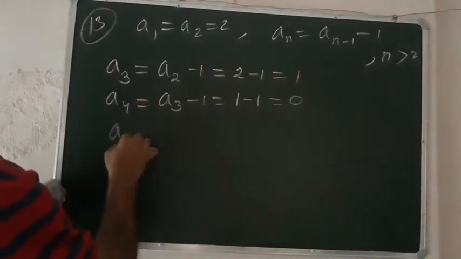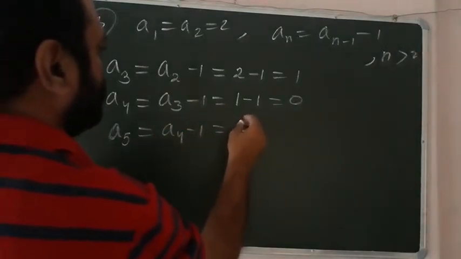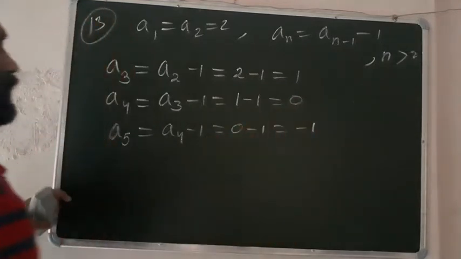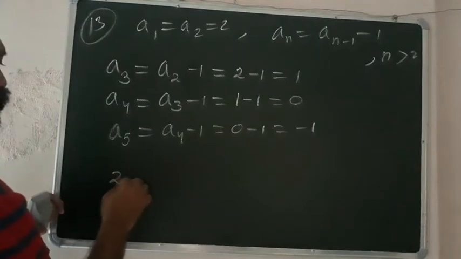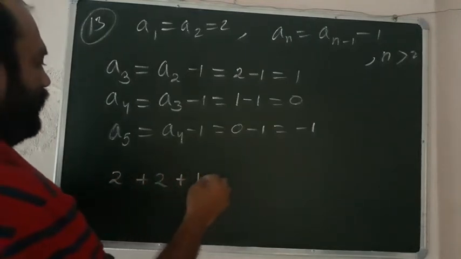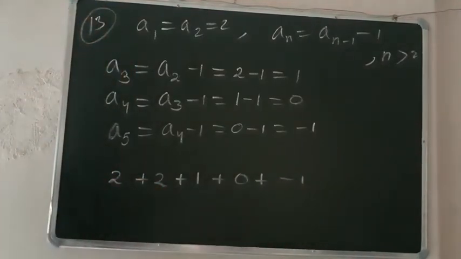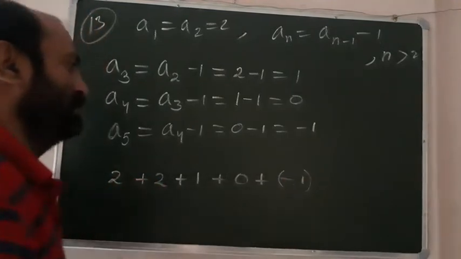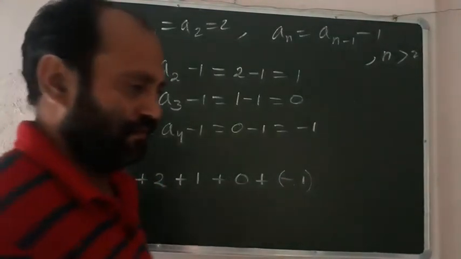When we put a5, we will get a4 minus 1, that is 0 minus 1, that is equal to minus 1. Then the corresponding series is given by 2 plus 1 plus 0 plus minus 1. Right? So this is the corresponding series of these 5 term sequence.